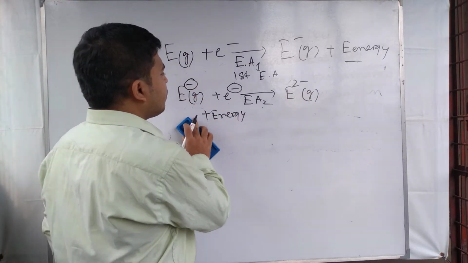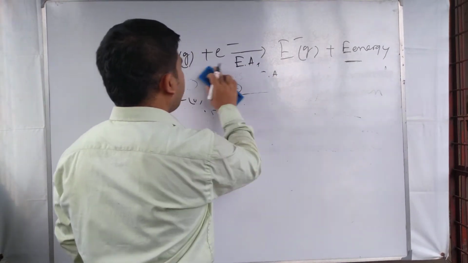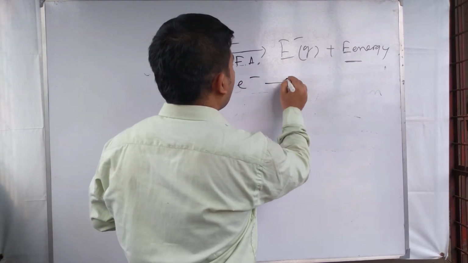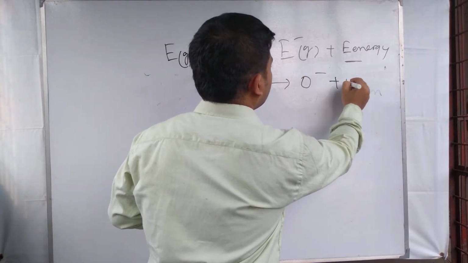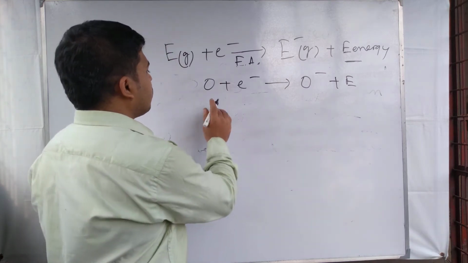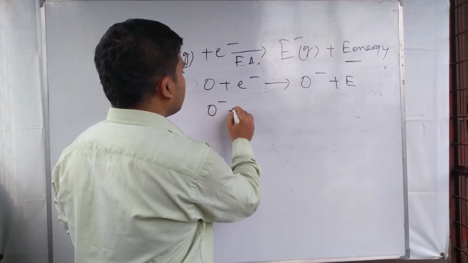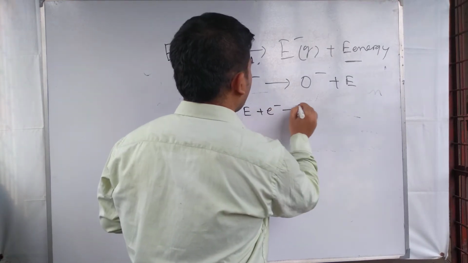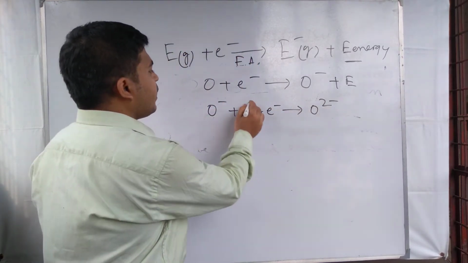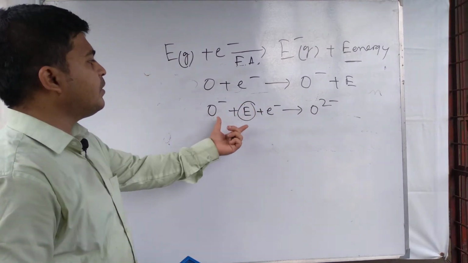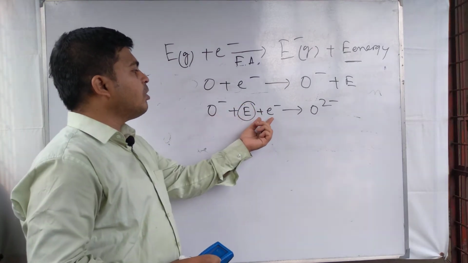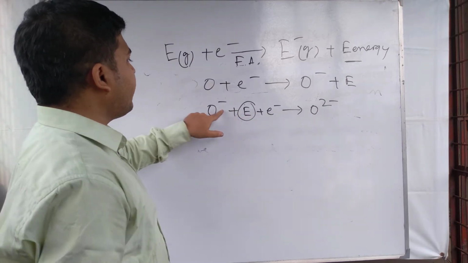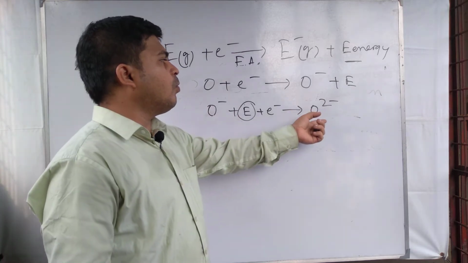Here energy is required, and an example is oxygen. For making O minus, energy is produced, but when we make O minus to O2 minus, energy needs to be supplied in order to overcome the repulsive force between the electron and the anion, and to produce O2 minus.